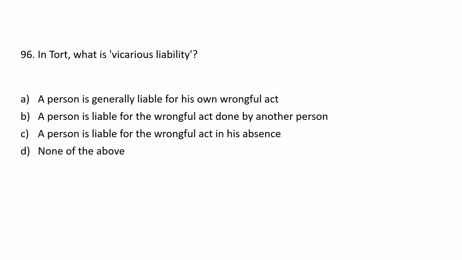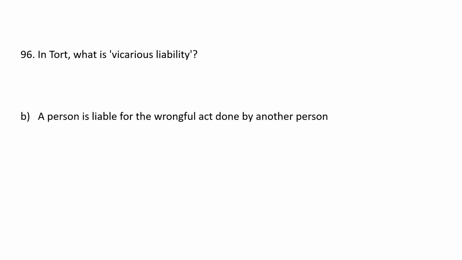Next, in tort, what is vicarious liability? A. A person is generally liable for his own wrongful act. B. A person is liable for the wrongful act done by another person. C. A person is liable for the wrongful act in his absence. D. None of the above. The answer is B. A person is liable for the wrongful act done by another person.